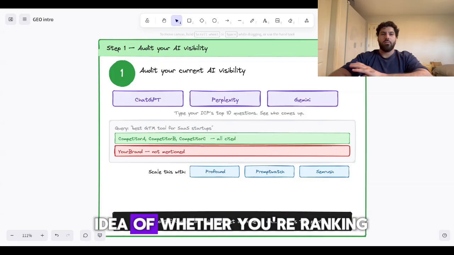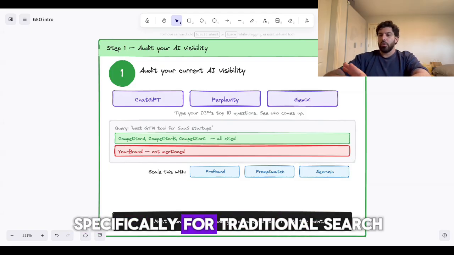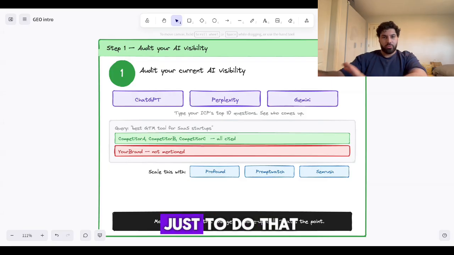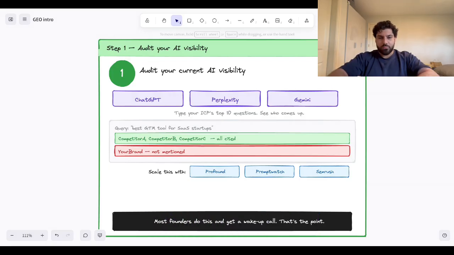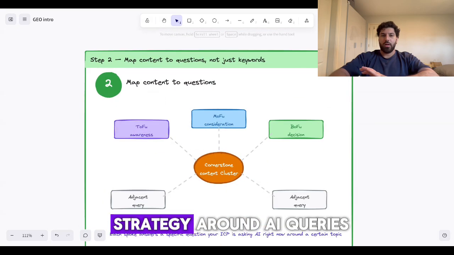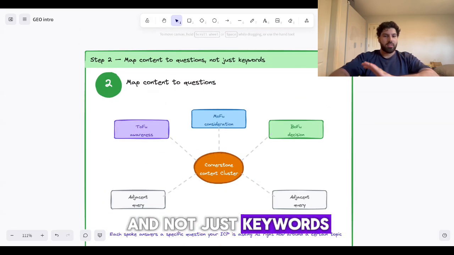So you get a good idea of whether you're ranking specifically for traditional search terms and not for AI terms or AI citations or queries. But it's also good just to do that as a good practice as well. So once you audit your site and you know where you stand, you can then look at creating a content strategy around AI queries and not just keywords.